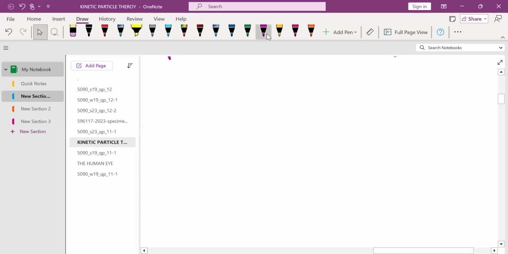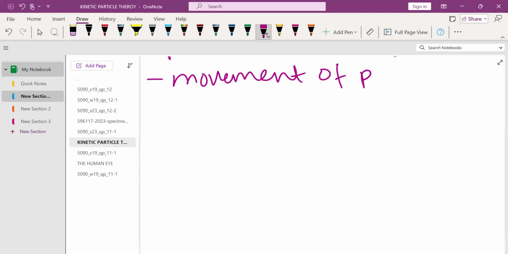Then the third point is that this results in the tiny particles moving in an erratic and random motion in all directions. So this results in the movement of particles in all directions.